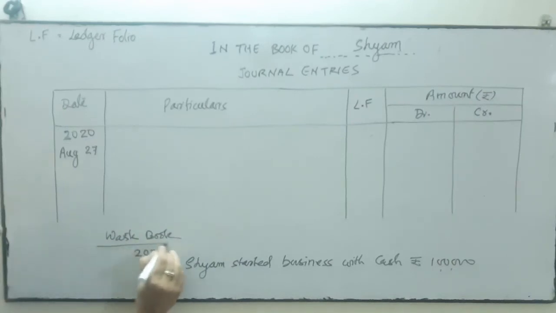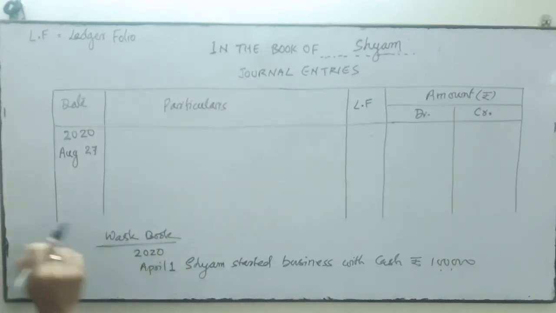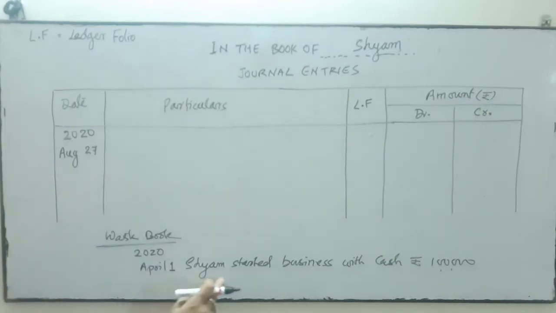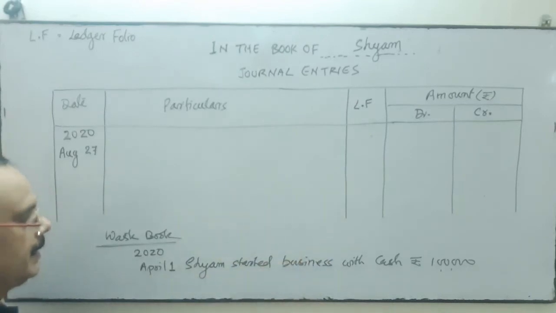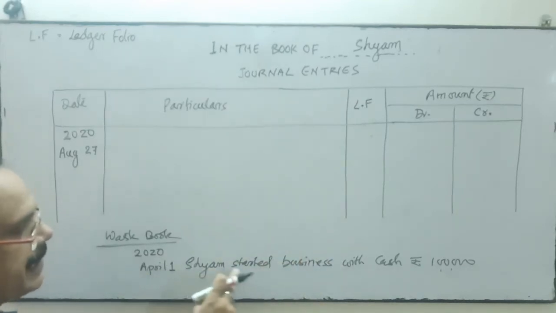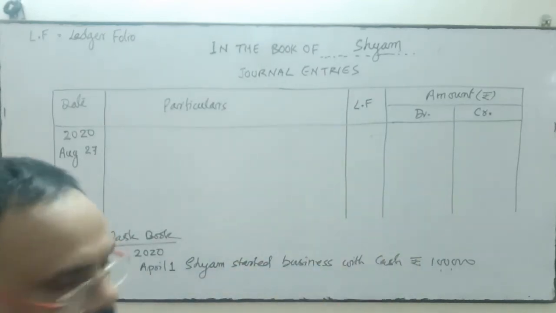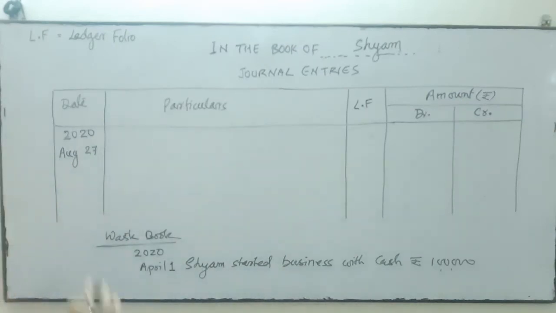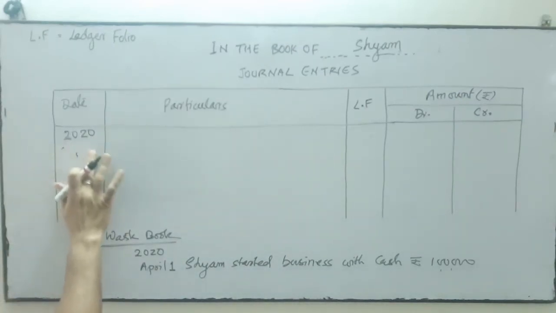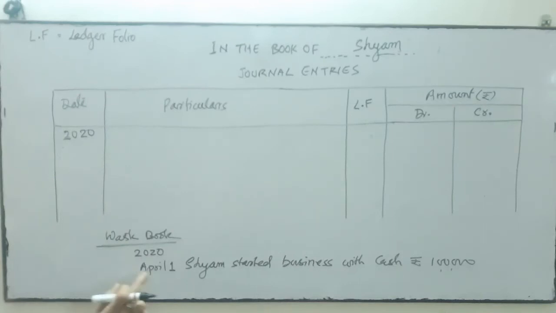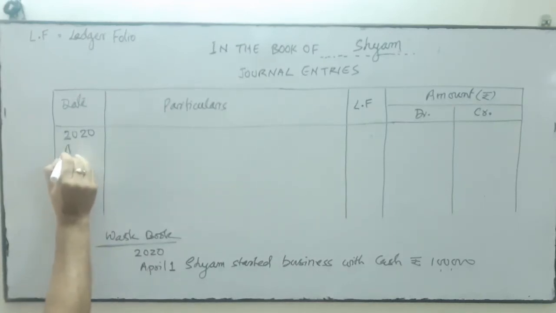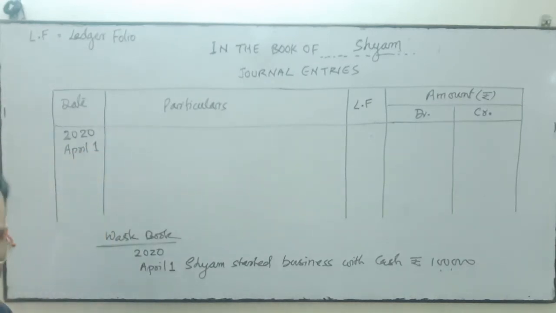West book is also known as which book? Memorandum book. So if in the memorandum book on April 1st this information has been given, this transaction, that on this date Shyam started business with cash rupees 1 lakh, what we do here in 2020 is write the date first, April 1.